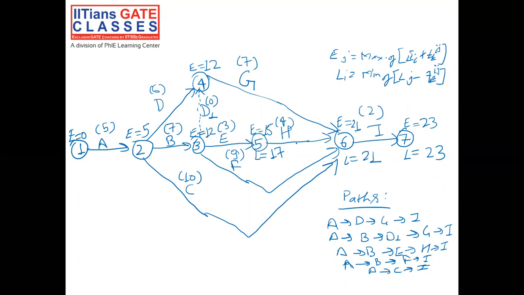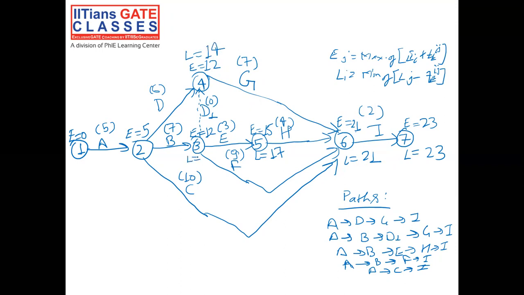Now for event 4, L would be equal to 21 minus 7, which is 14.